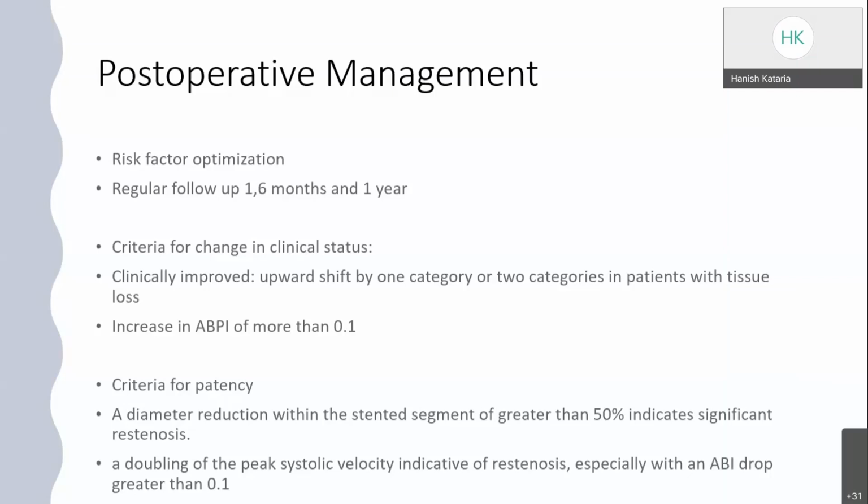For patency, we have to check with ultrasound, or a repeat CT can be done after 6 months or 1 year. If there is a diameter reduction of more than 50% of the stented diameter, that indicates significant restenosis. Or on ultrasound, a doubling of peak systolic velocity, and non-invasively, a drop of ABPI of more than 0.1 or more than 0.15.